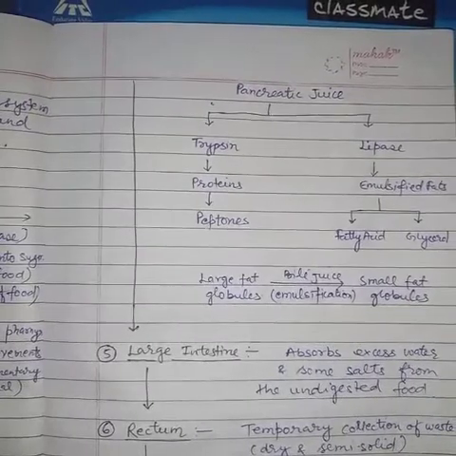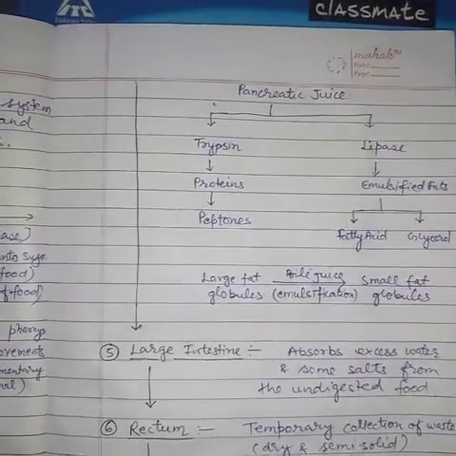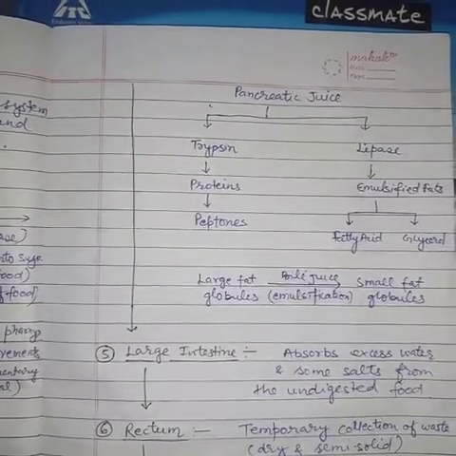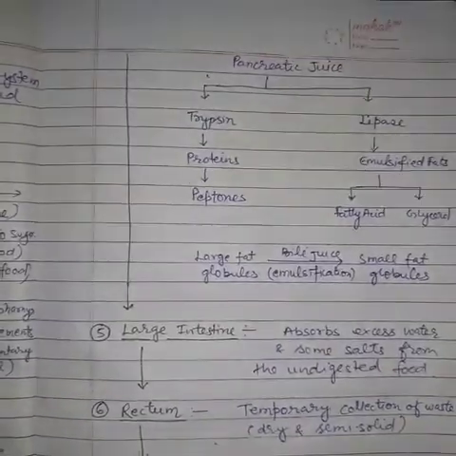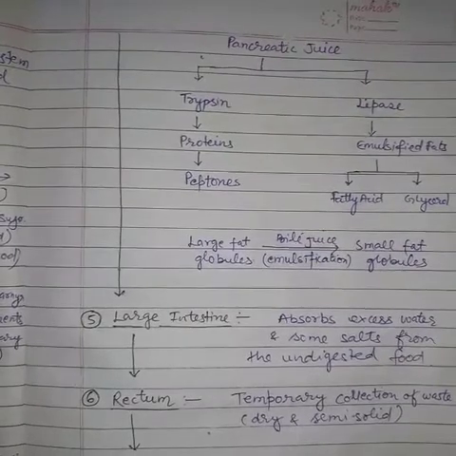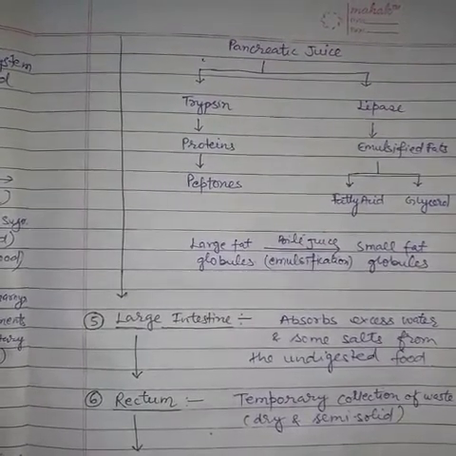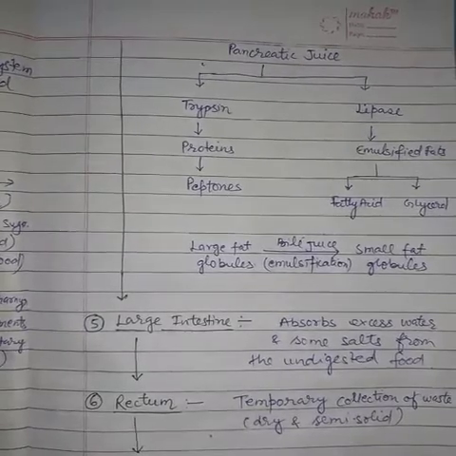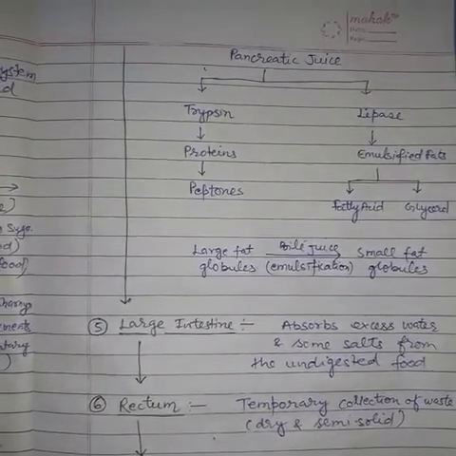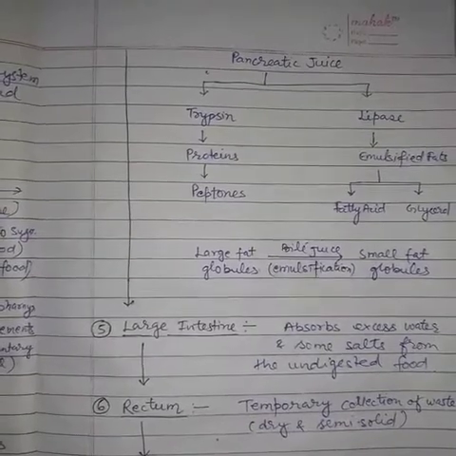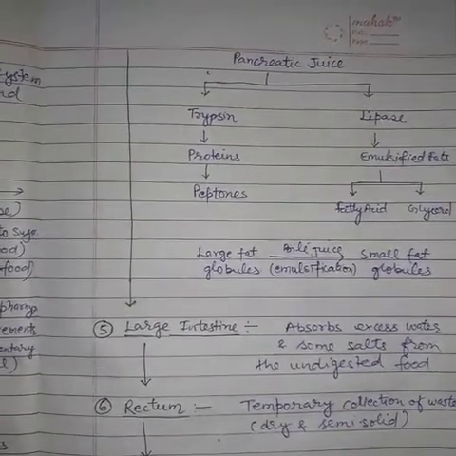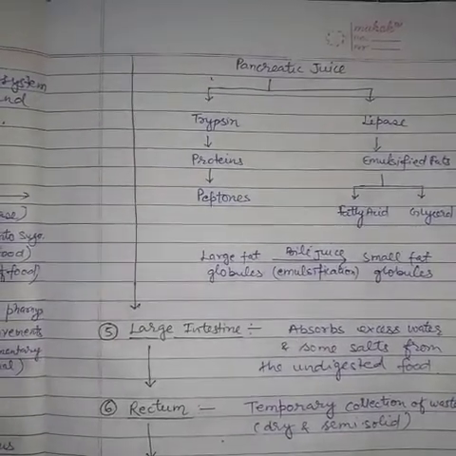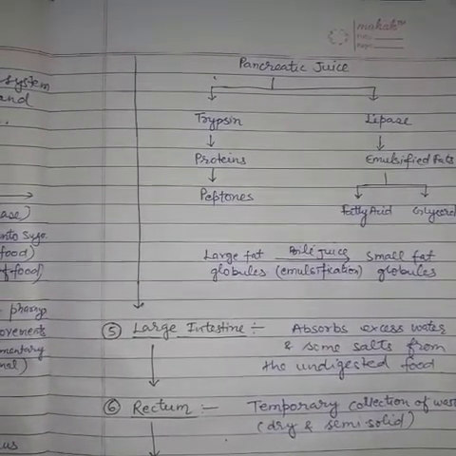Next one is the large intestine. The large intestine absorbs excess water and some salts from the undigested food. Rectum. The rectum is the temporary collection center of waste material, which is in a dry or semi-solid form. One more thing: the colon is present in the upper part of the large intestine, which also helps in the absorption of water.